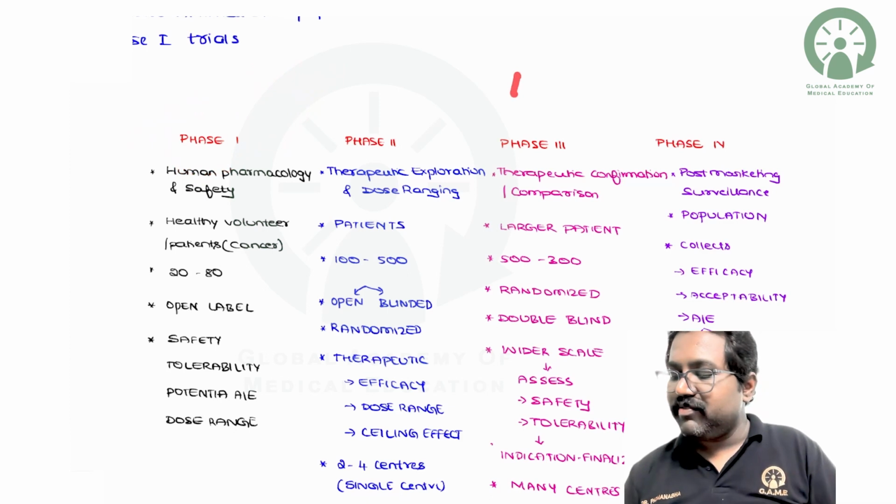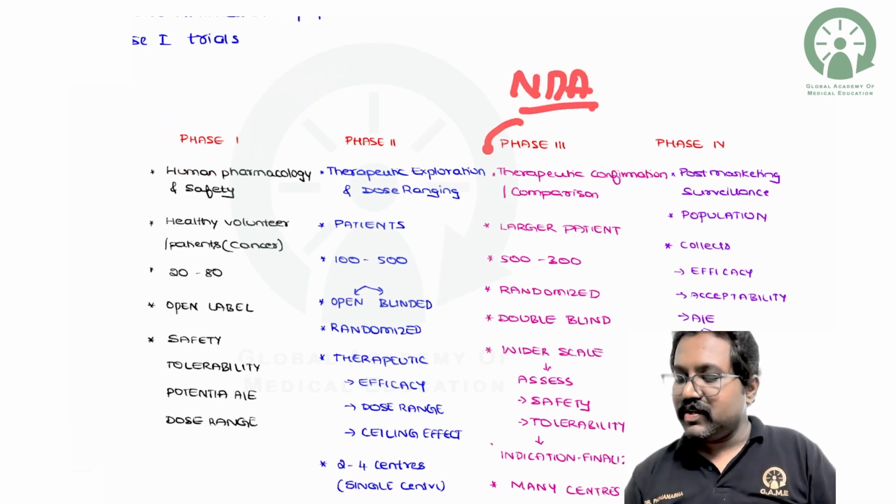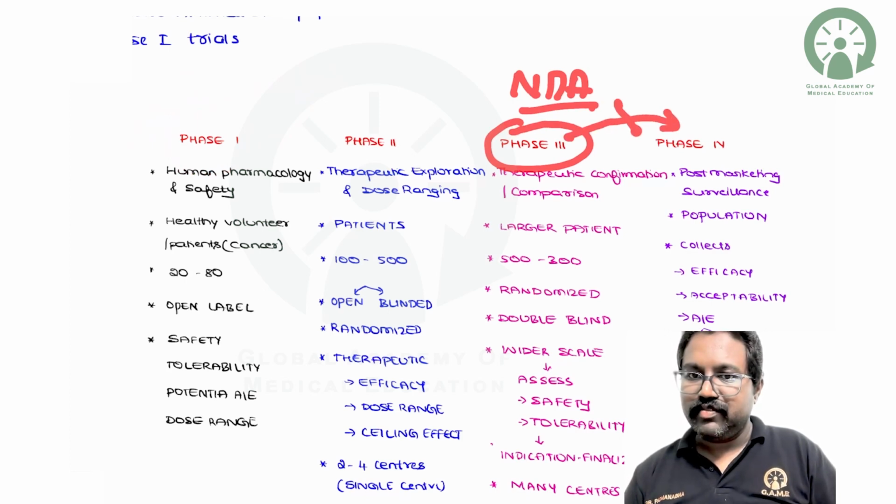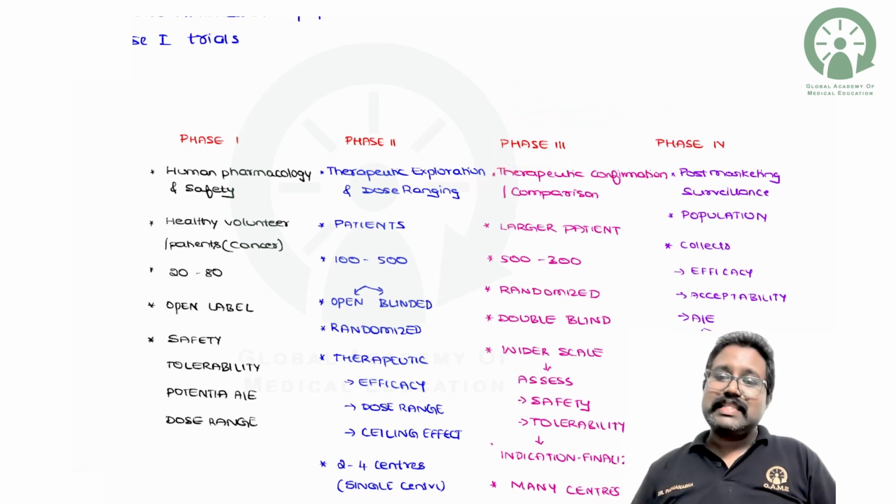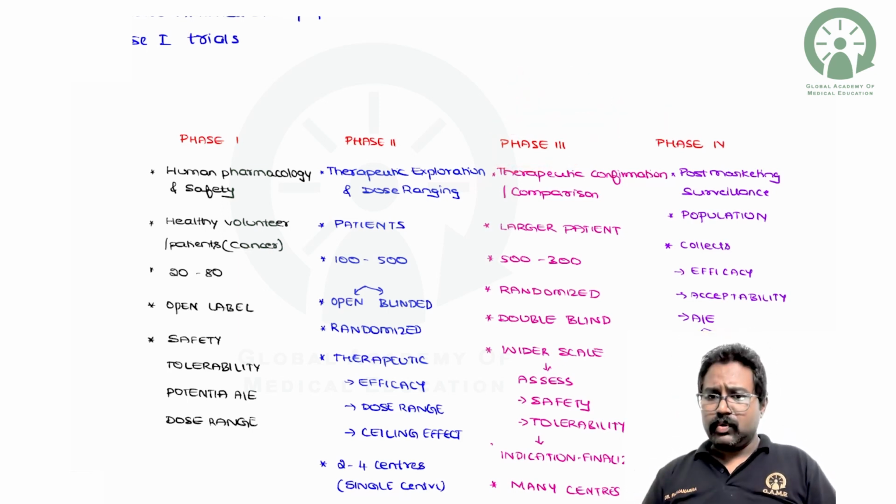When do you apply for the new drug application, that is NDA? Once you clear phase 3, before going to phase 4, you apply for the NDA, that is the new drug application. Once the NDA is approved, the drug will be marketed in phase 4.